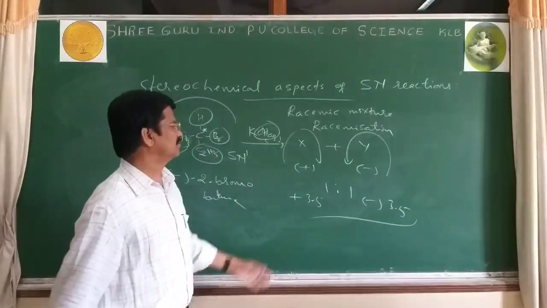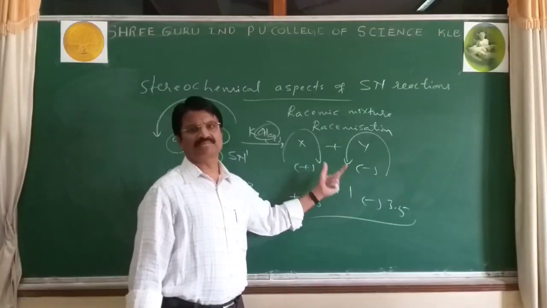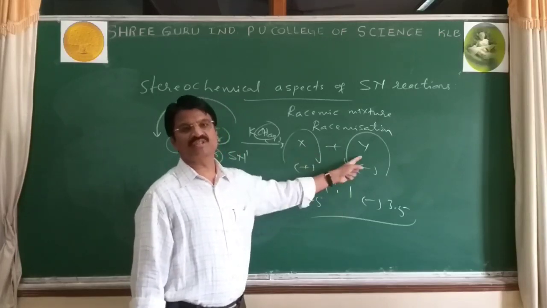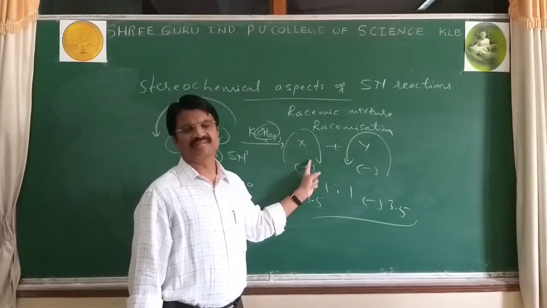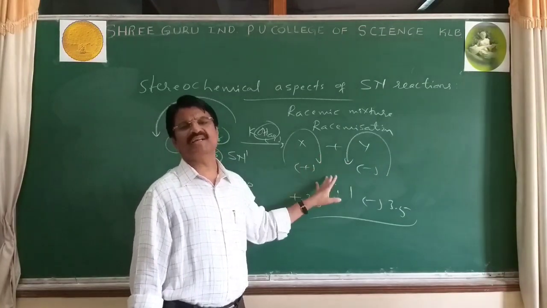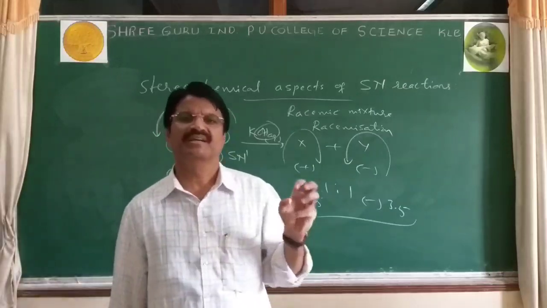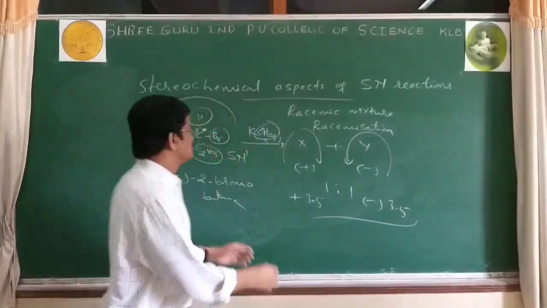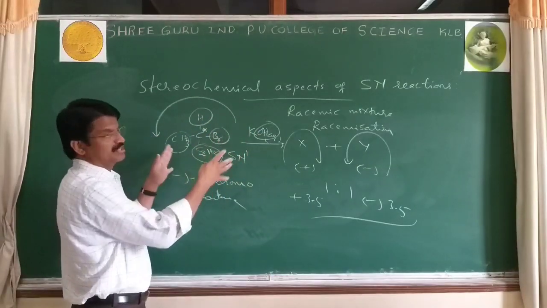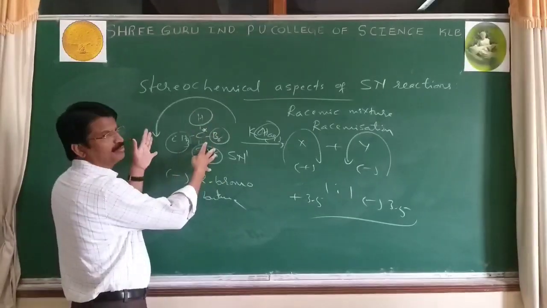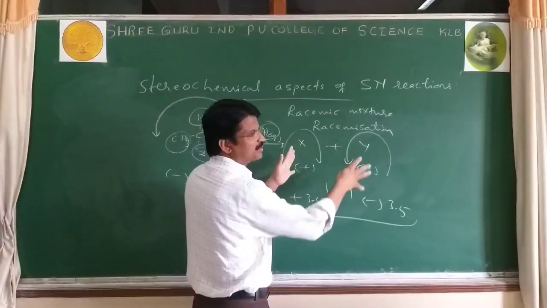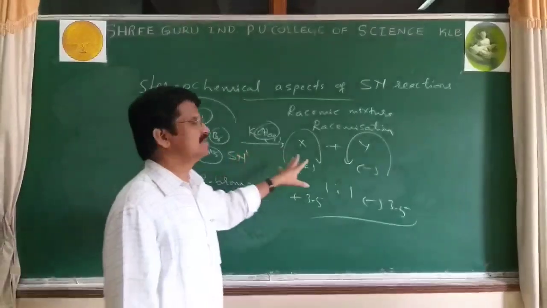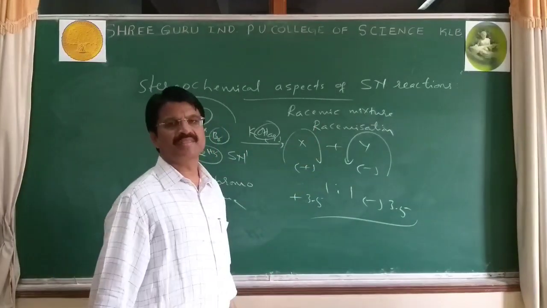In other words, we can write: an equimolar mixture containing two enantiomers and which is optically inactive. Because this mixture is optically inactive, it is called a racemic mixture. The process of conversion of an optically active compound into a racemic mixture is said to be racemization.